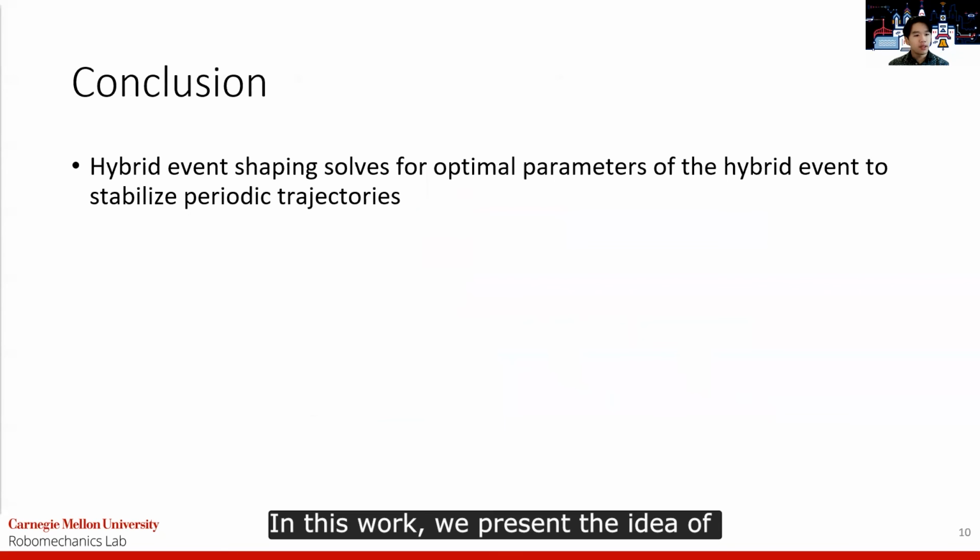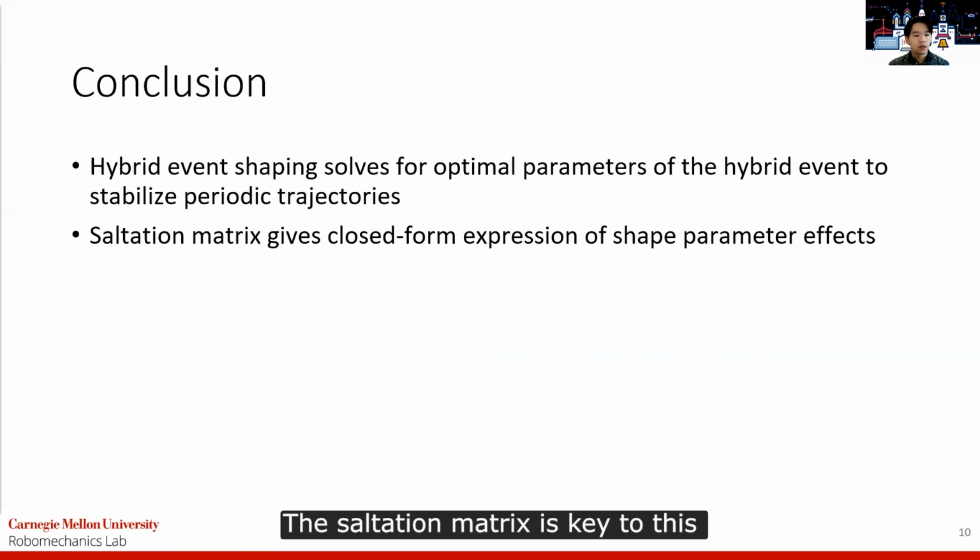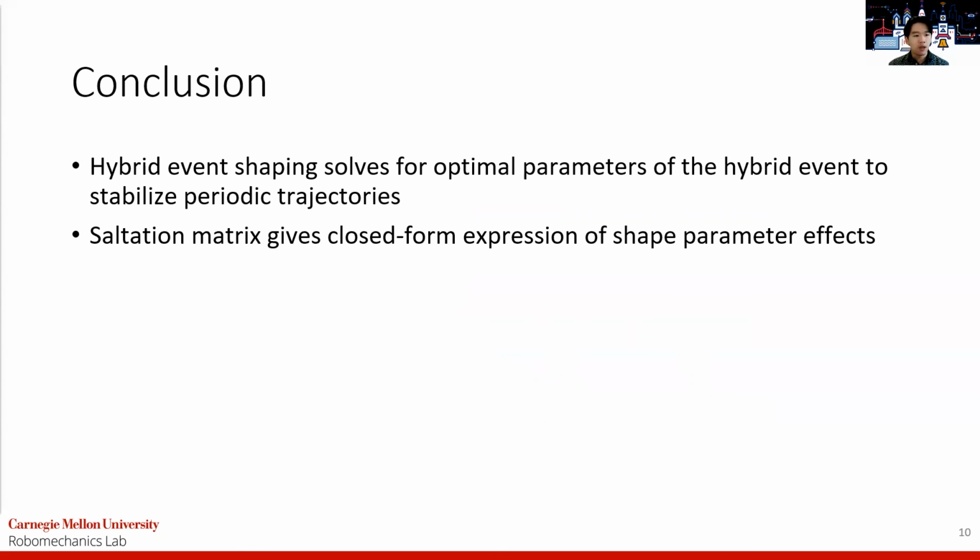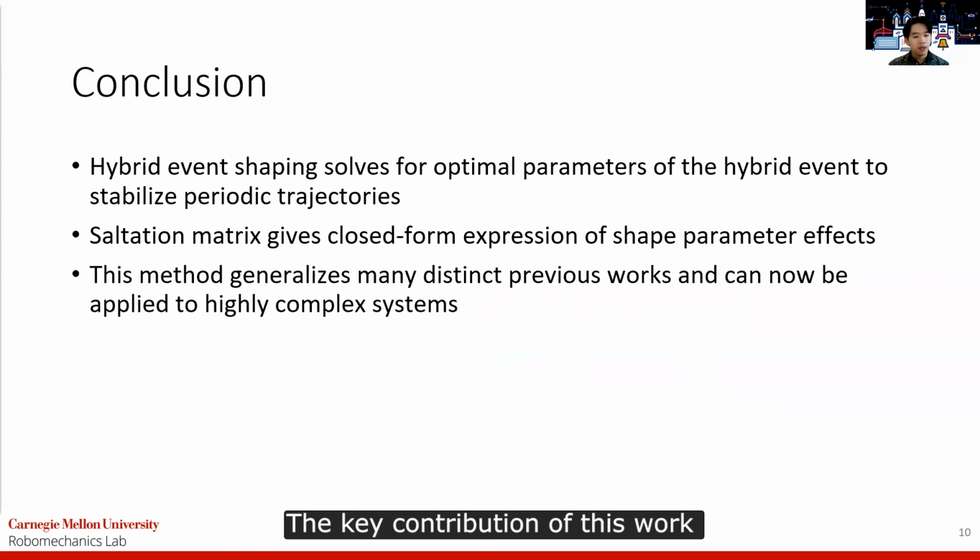In this work, we present the idea of hybrid event shaping, which finds optimal stabilizing parameters of a periodic hybrid trajectory. The saltation matrix is key to this because it gives closed form expressions for the shape parameters. The key contribution of this work is generalizing several previous hybrid controllers while also stabilizing more complex systems.